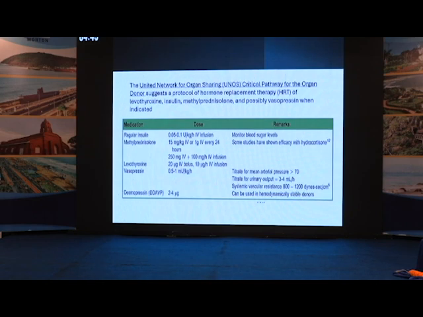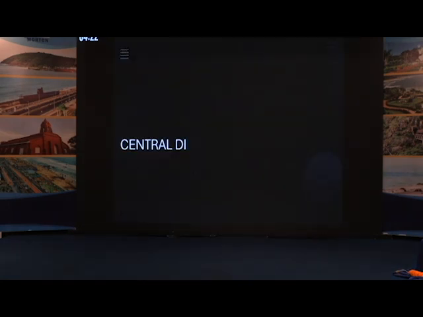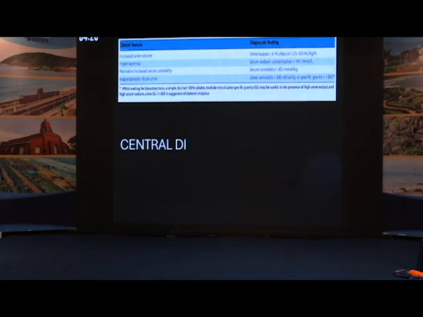What does the UNOS say? That is the United Network for Organ Sharing. They recommend a hormonal replacement therapy combination of methylprednisolone, levothyroxine, and vasopressin. Some centers use it irrespective of hemodynamic instability, whereas some centers usually start it after the patient has some hemodynamic instability. So, coming to central diabetes insipidus, this is the diagnostic criteria where the patient will have polyuria,